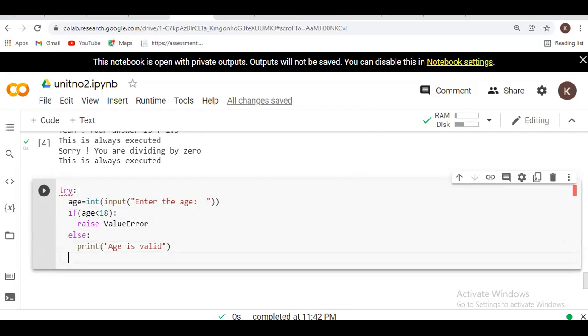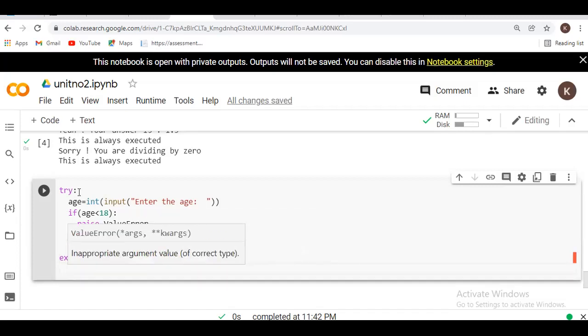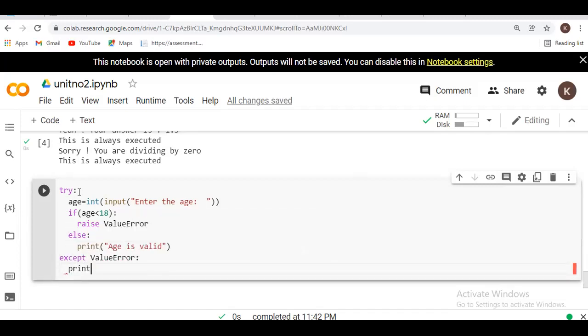And we will write the except ValueError, otherwise it will print the value error message: age is not valid. So simply here I should use raise error. It means if my age is less than that, it will execute the block that says age is not valid.